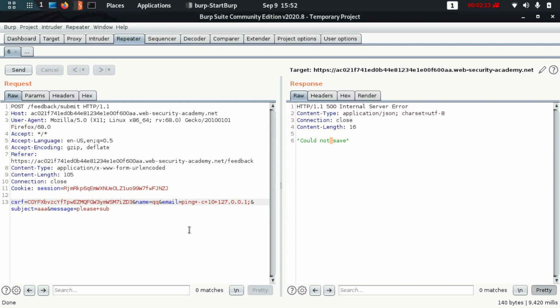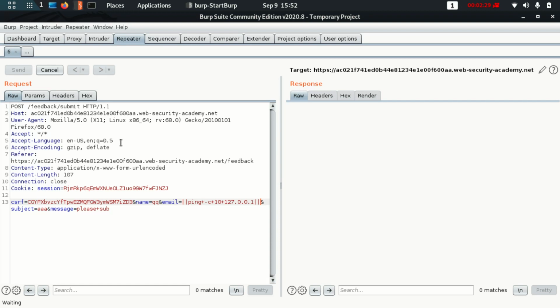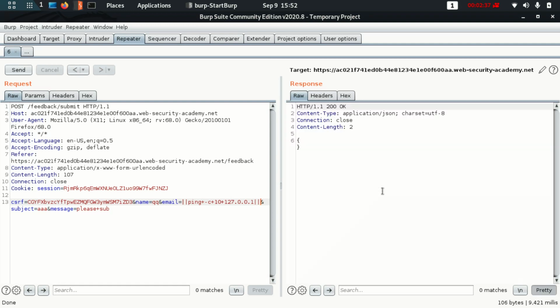So rather than semicolon, let me try OR. When I try OR, let me send this. No, could not save. Let's try double OR, and if double OR did not work, I'll try double AND. Just like that, I need to keep trying till something works. Now this has worked, and the proof is that I cannot see anything on the right side for 10 seconds, and it also did not give me an error. So now I can run anything in this place. Here I can put my malicious code and everything will work.